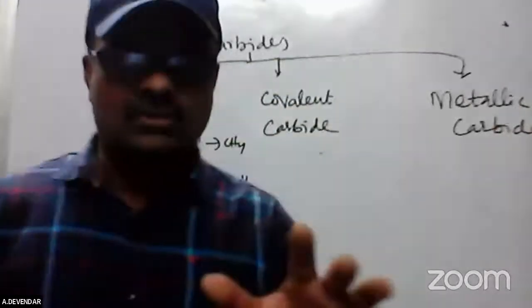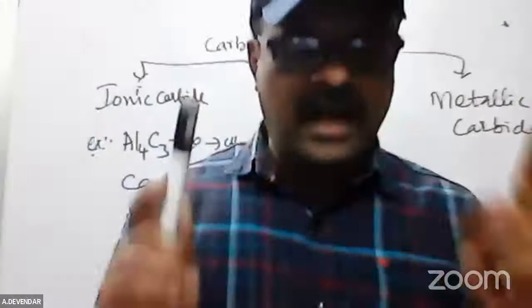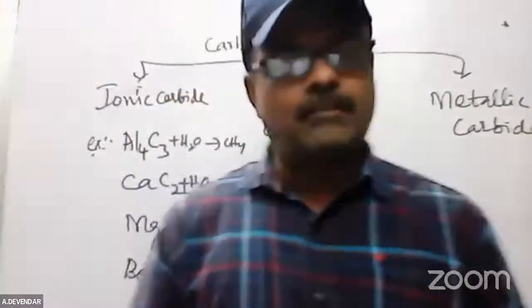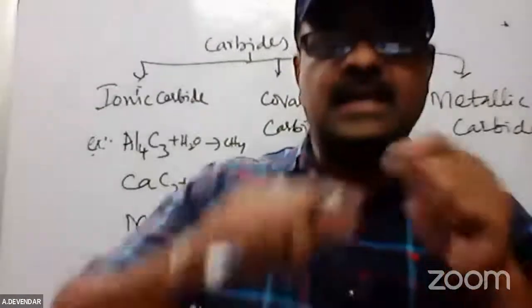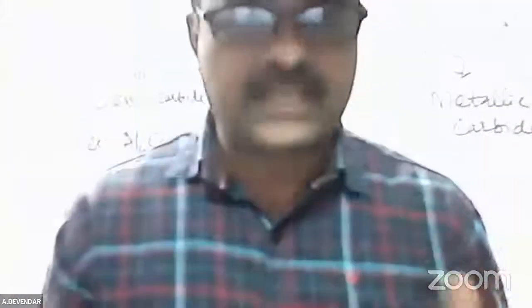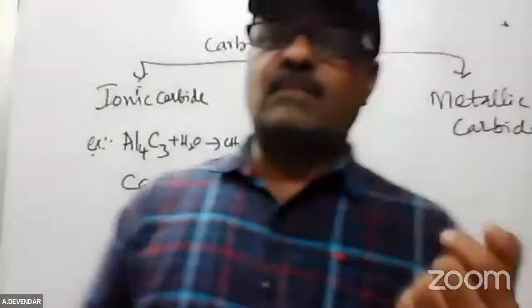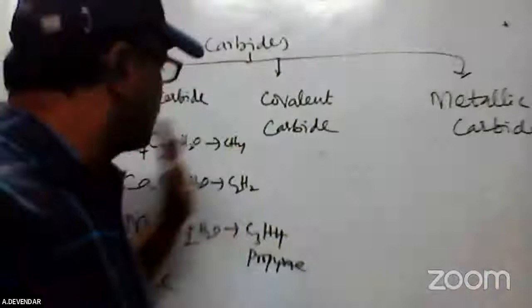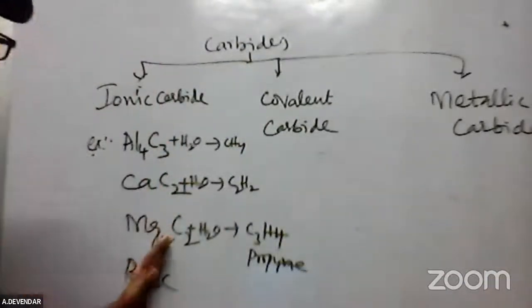Suppose it is a 10 marks question: classify the carbides. These are binary carbides, classified into ionic carbides, covalent carbides, and metallic carbides. For ionic carbides, you have to give at least 2 or 3 examples: aluminum carbide, calcium carbide, magnesium carbide at least.